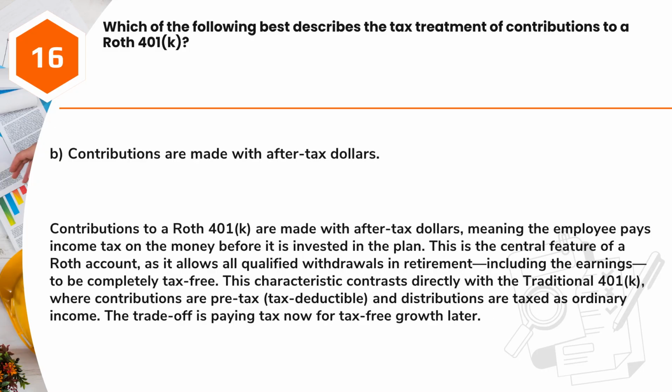Answer B. Contributions are made with after-tax dollars. Contributions to a Roth 401k are made with after-tax dollars, meaning the employee pays income tax on the money before it is invested in the plan. This is the central feature of a Roth account, as it allows all qualified withdrawals in retirement, including the earnings, to be completely tax-free. This characteristic contrasts directly with the traditional 401k, where contributions are pre-tax, tax-deductible, and distributions are taxed as ordinary income. The trade-off is paying tax now for tax-free growth later.